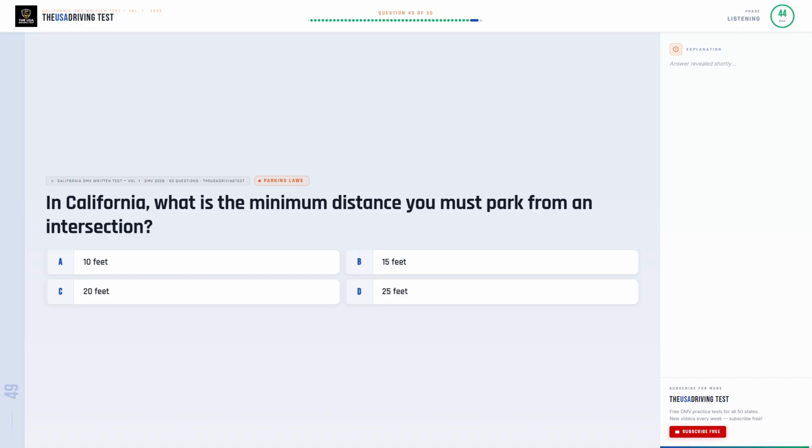In California, what is the minimum distance you must park from an intersection? Option A. 10 feet. Option B. 15 feet. Option C. 20 feet. Option D. 25 feet.